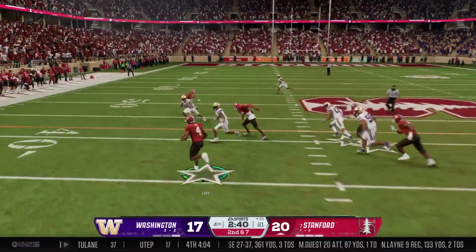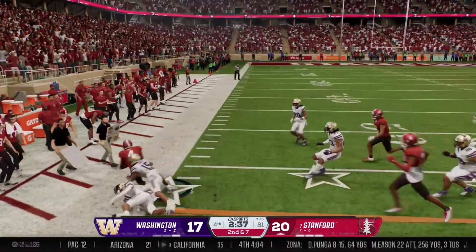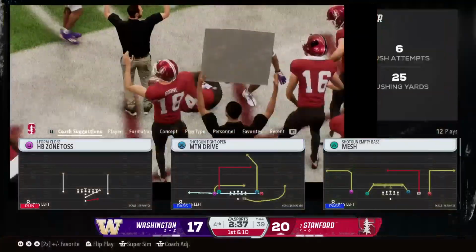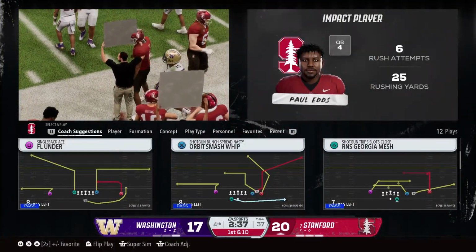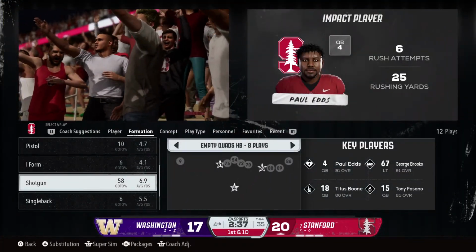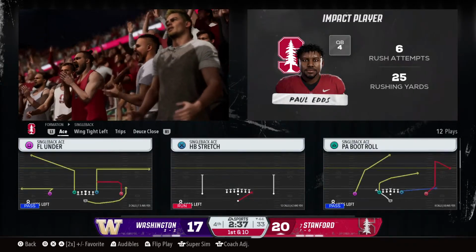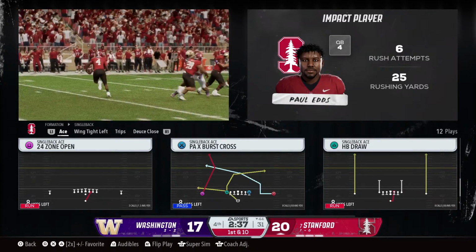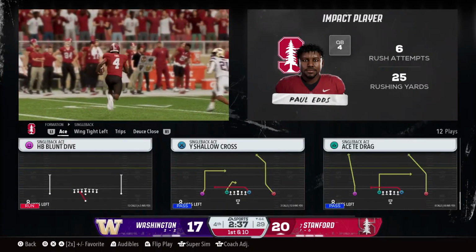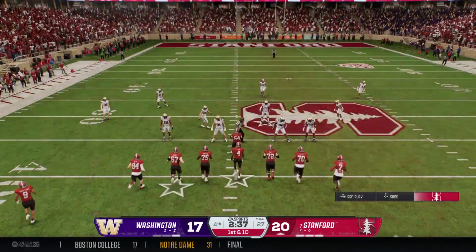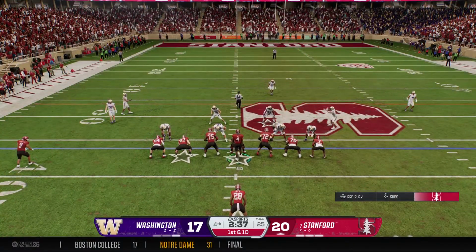Quarterback on the keeper. Makes it past the marker. Finds enough room to get it up to the 44 before he's knocked out of bounds. And I love that decision by this quarterback. No monkeying around, man. Get to the spot, get the first down, lower your shoulder. I don't need a big play. I just want another set of downs.